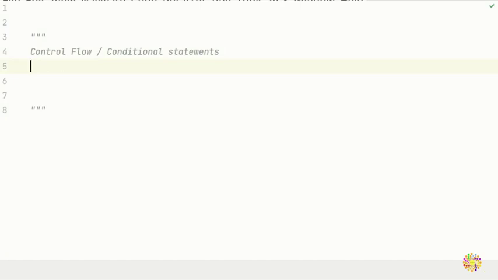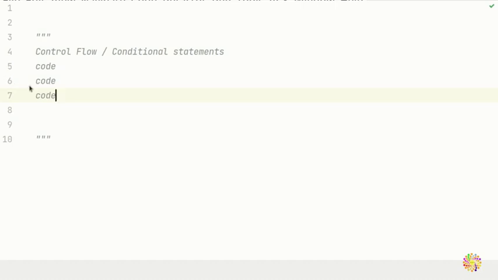As computer programmers, you know that we provide code to the computer and the computer goes line by line. So the computer reads our code line by line, and those are the instructions that we give to the computer. A program is a set of instructions that we give to the computer, and instructions are given to accomplish a task, and that task requires making decisions. So we have conditional statements. Our if else, whatever you call it, forms an integral part of programming. Without that, it's impossible to do programming.